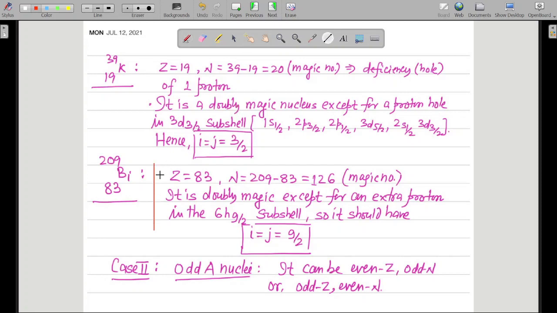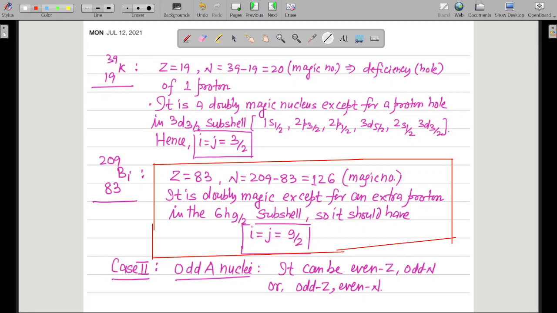Please note this fact: over here we have not written the nuclear configuration, but in the examination you have to write the nuclear configuration of bismuth, no matter how long it is. Over here I haven't written that, but you have to write it.